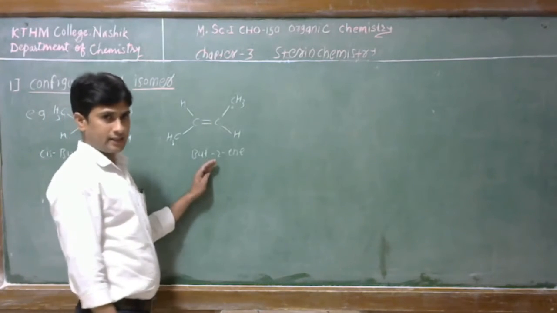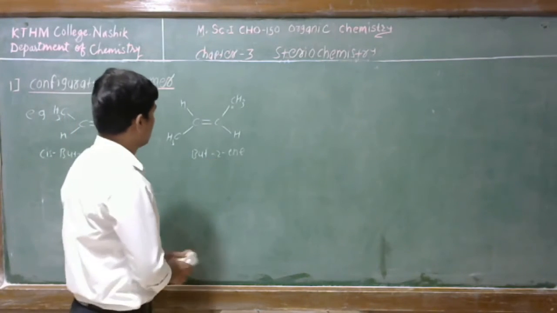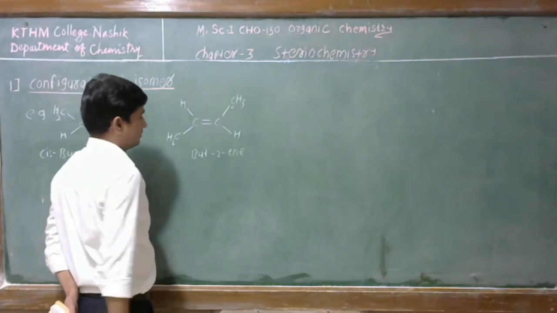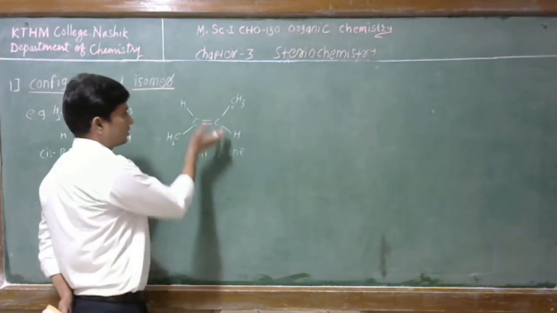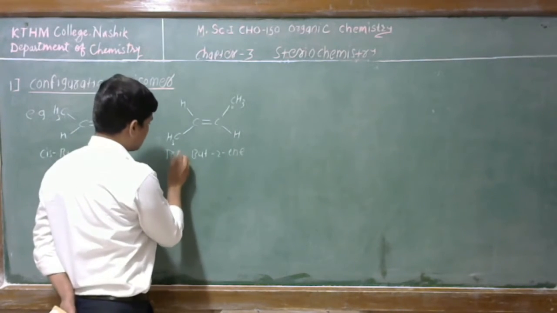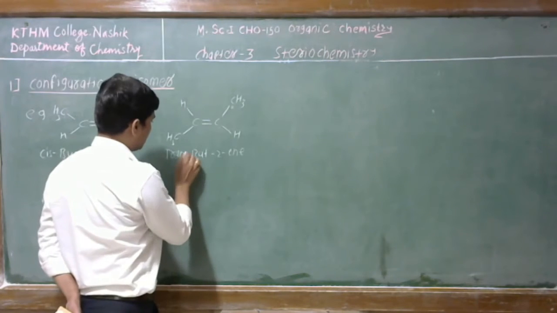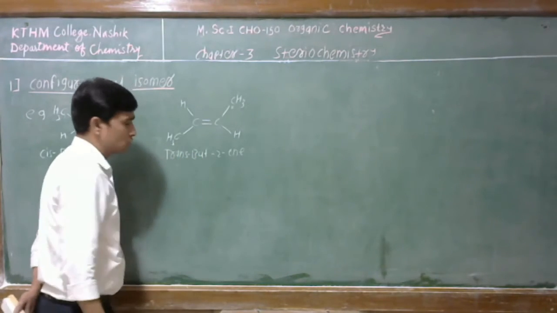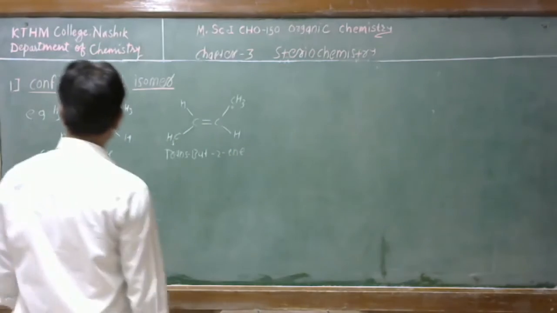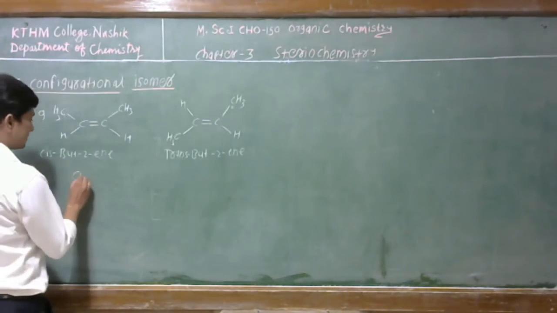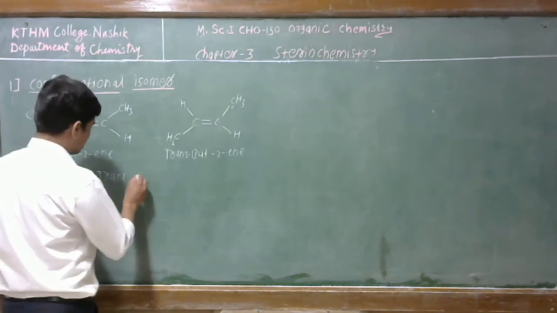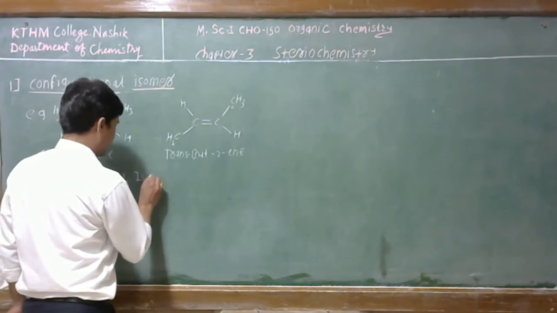And in this structure, two same groups, that is methyl group or hydrogen atom, are towards the different side of the double bond, and therefore this is the trans isomer, and the name of this compound is trans-but-2-ene. So in configurational isomer we can write this is cis trans isomer.